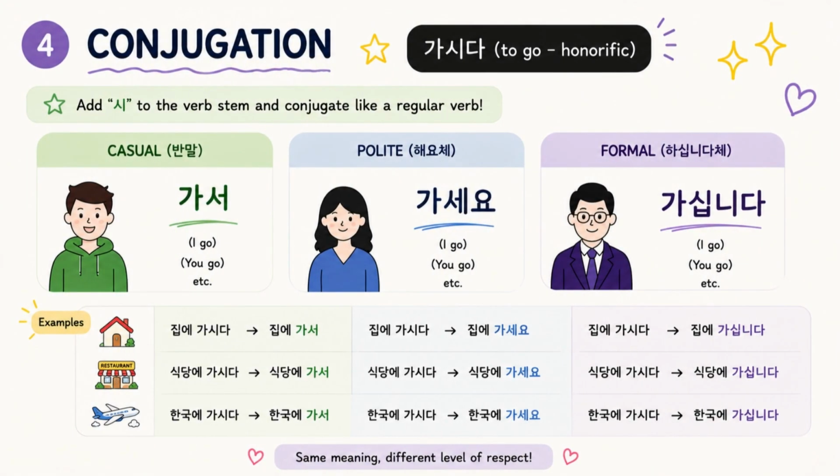Once you've added 시, you conjugate the verb just like you normally would. For example, 가다 becomes 가시다. Then, 가세요 is the polite present tense, 가십니다 is the formal present tense. The same pattern works with many regular verbs. For example, 앉다 becomes 앉으시다 becomes 앉으세요. So don't think of 으시 as a separate ending. It's simply part of the verb before you conjugate it.